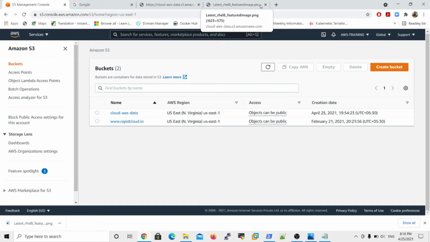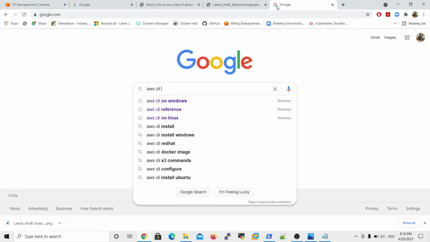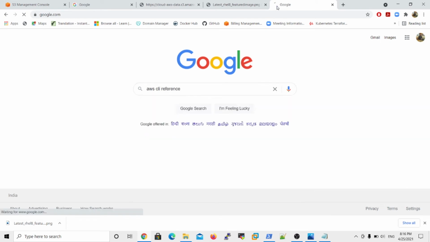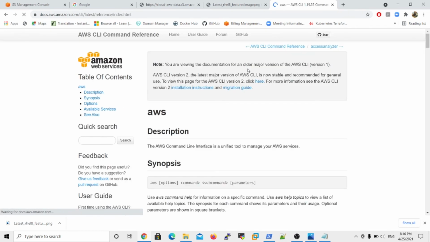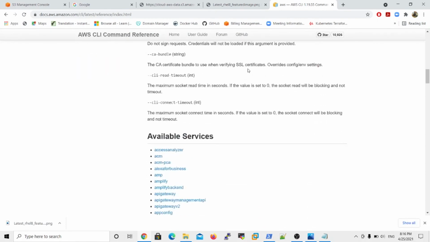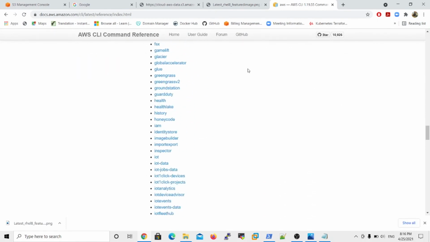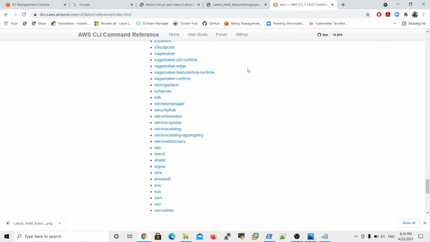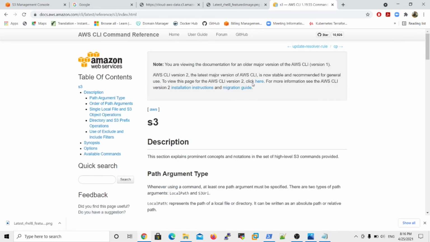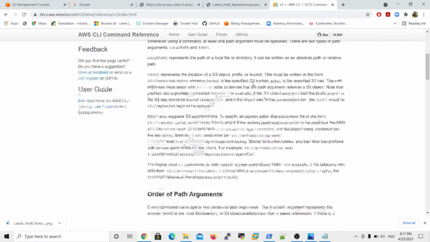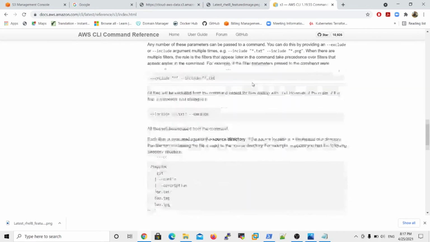And now if you want to get more commands, just follow the AWS CLI reference. So in the AWS CLI reference, I want to get the S3 bucket commands. So how to get the S3 bucket commands? First go to the CLI reference documentation and select the S3 service, right? So now my service name is S3. Under S3, what are the commands? You scroll down the same page.